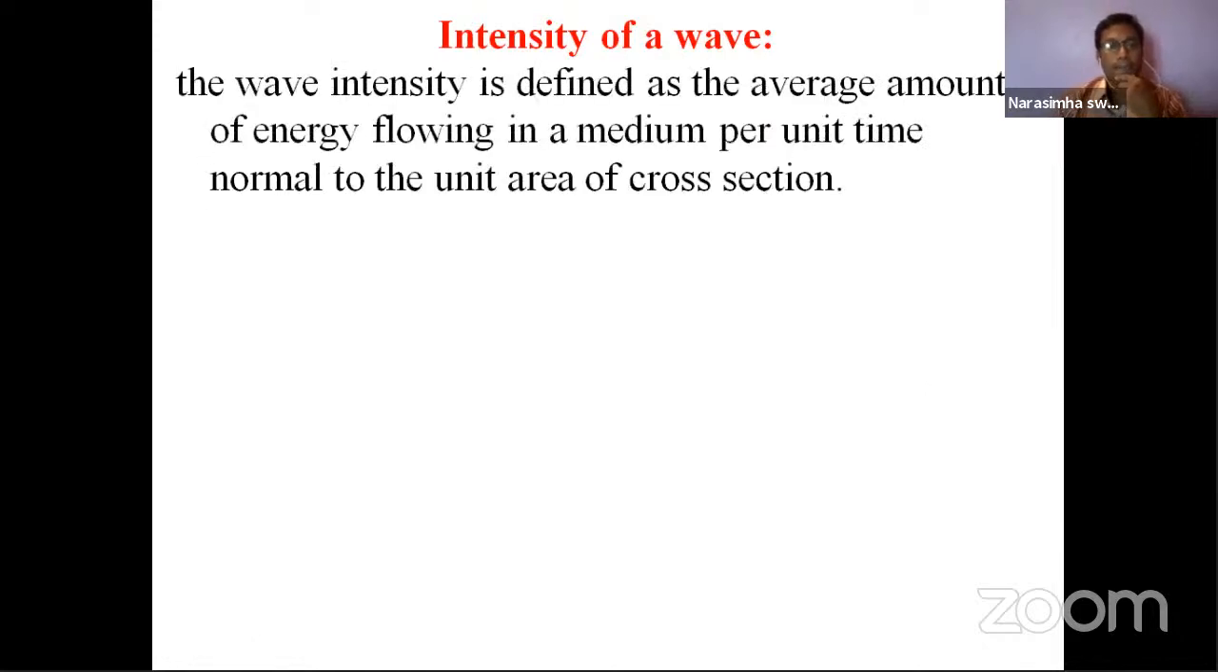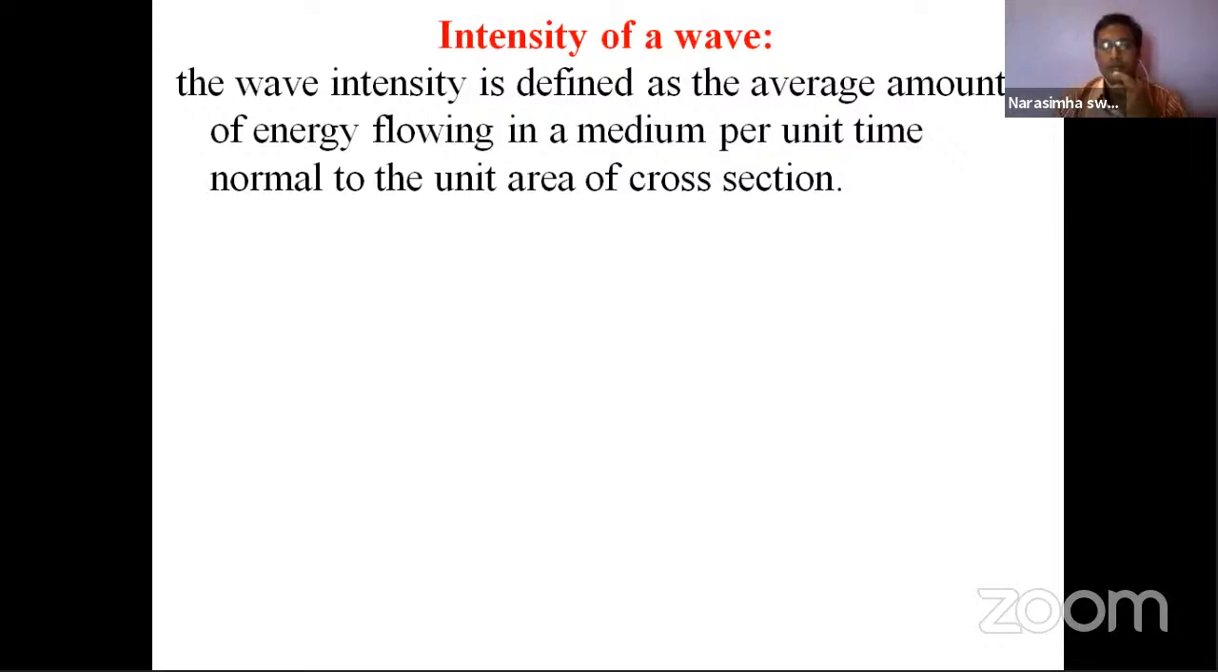So here, first of all, we should understand what this intensity is. The wave intensity is defined as the average amount of energy flowing in a medium per unit time normal to the unit area of the cross section. Of course, this definition is a little bit difficult to understand. But I'll give just one example. In a dark room, if you light one candle, that candle spreads the lighting all over the room.